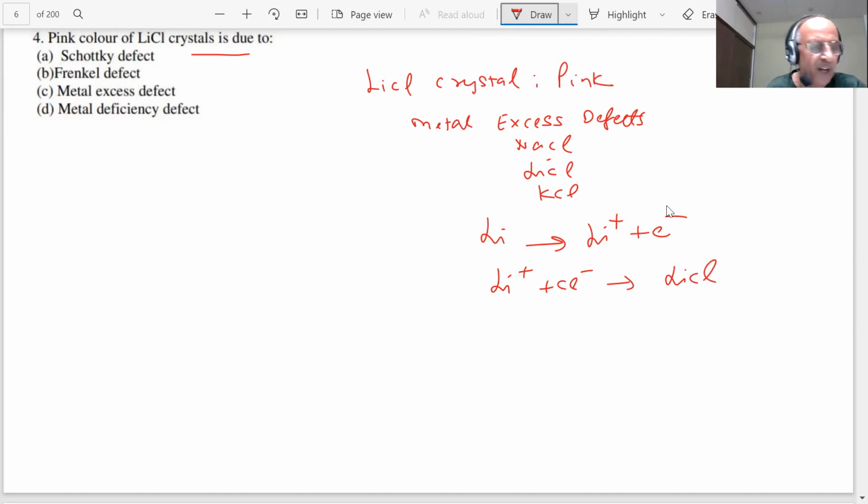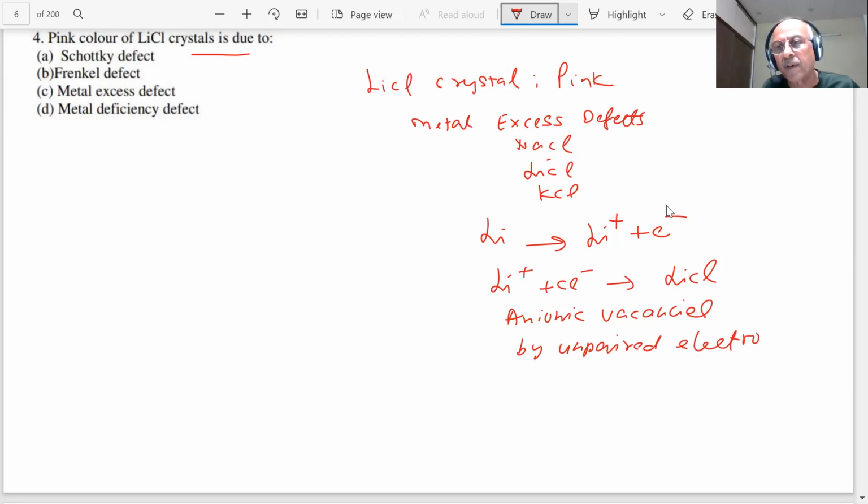And what will happen, student? This will create anionic vacancies in the crystal lattice, and these anionic vacancies will be occupied by these unpaired electrons.